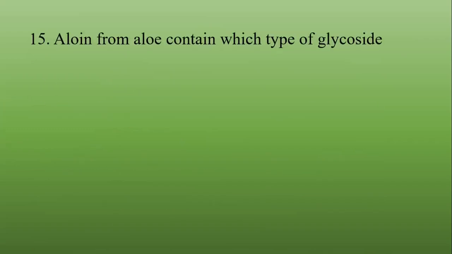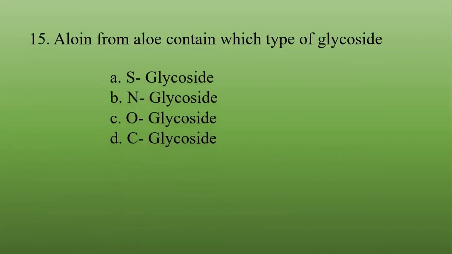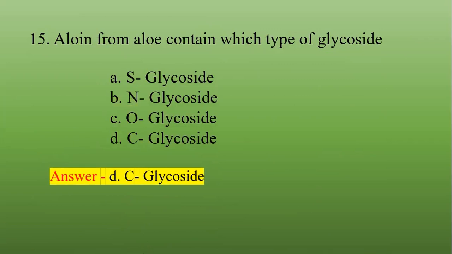Aloin from aloe contains which type of glycoside? N, S, O, C glycoside. The correct answer is C glycoside.